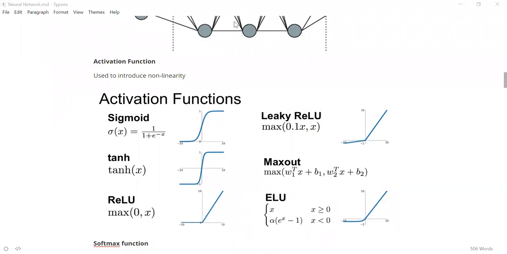There are other kinds of activation functions, like you are saying, sign and step. I haven't heard of these names, but it could be some other name. There are many other activation functions. I've just mentioned a few which are popular here, but there are tons of them. People have tried out different activation functions to see if they can get some marginal improvement. But the most popular ones are sigmoid, tanh, and ReLU.